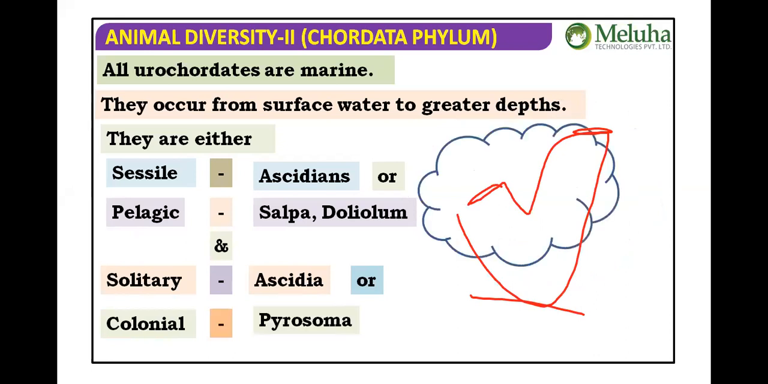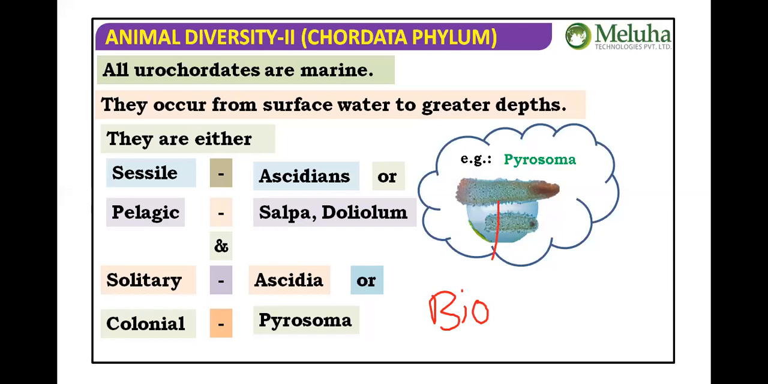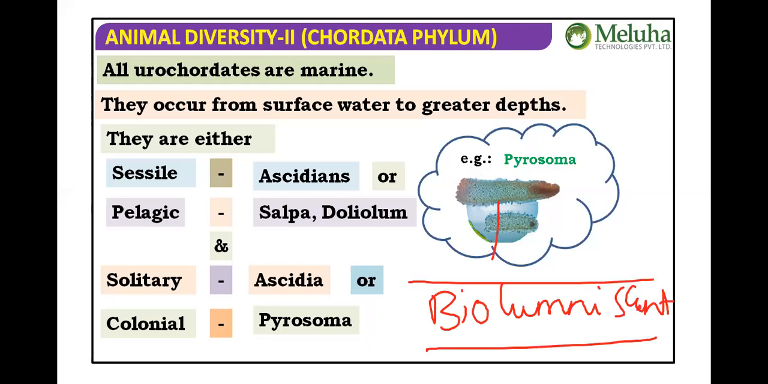Next, there may be colony form. We can say Pyrosoma. Let me show you the Pyrosoma. The Pyrosoma is unique here as a bioluminescent organism. We have seen some bioluminescence in the invertebrates also, isn't it? In which phylum are we seeing bioluminescence? Almost all in Annelida, Arthropoda, we also have bioluminescence, but in our text, in which phyla are you seeing bioluminescent organisms?